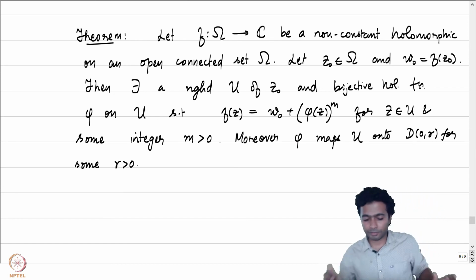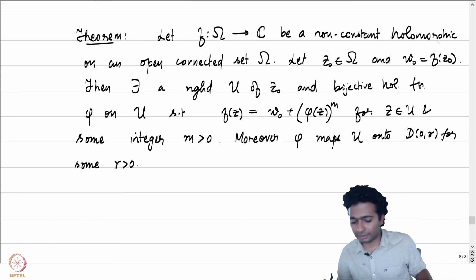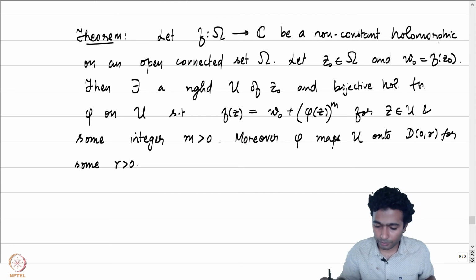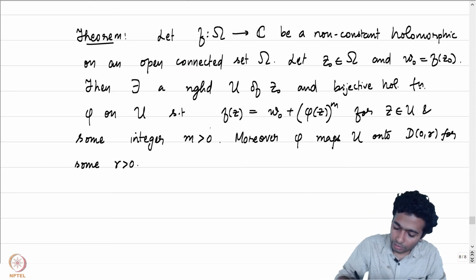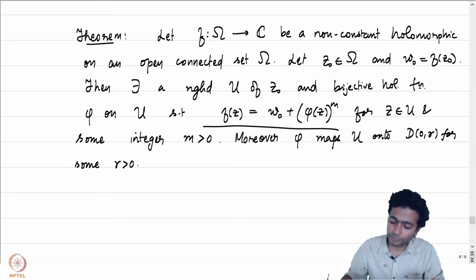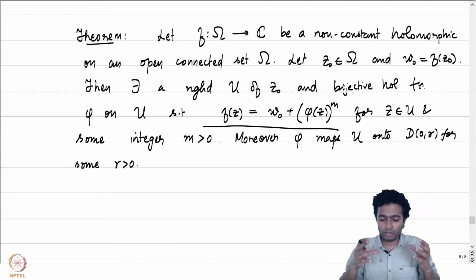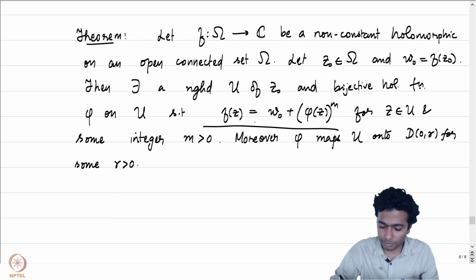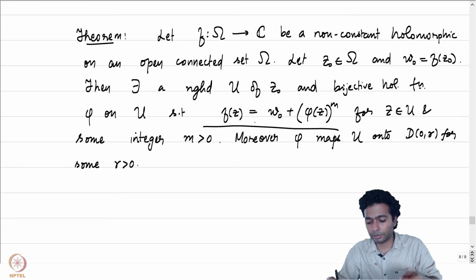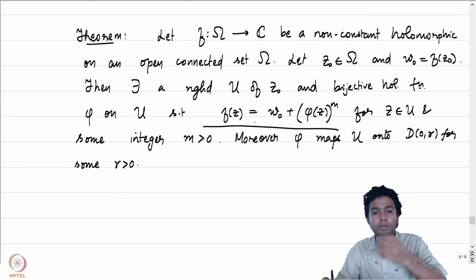Let's look at the statement once more. What this tells us is that we have successfully written down, in a neighborhood of z0, how our function f behaves. F of z is w0 plus phi of z to the power m.